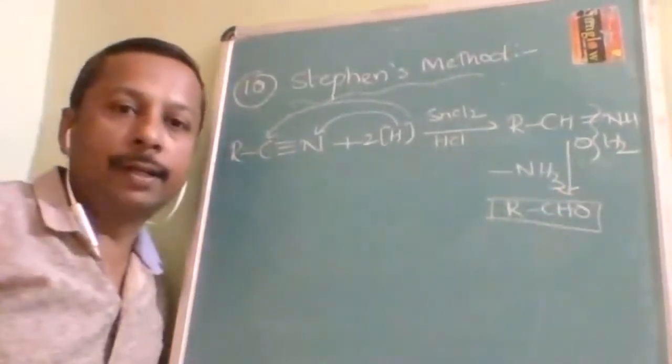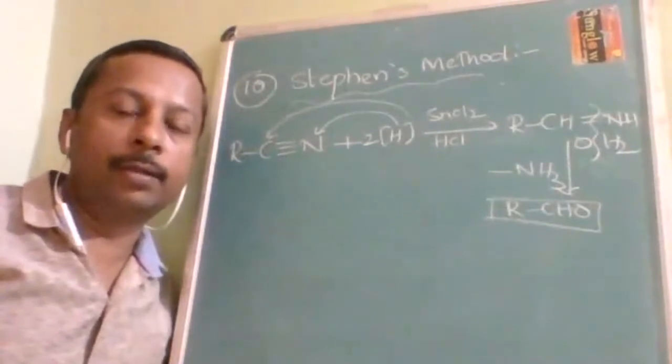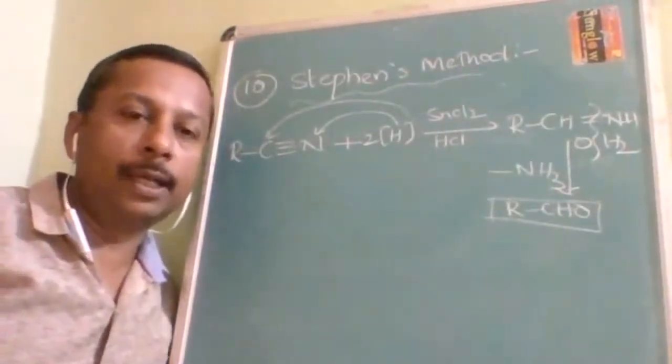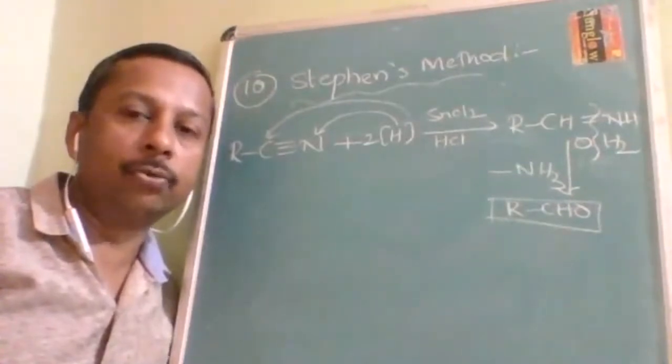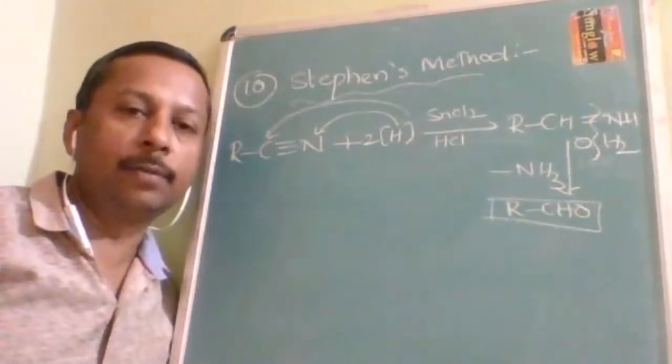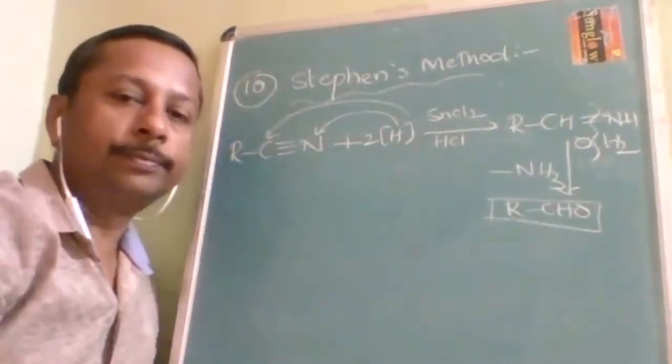Stephen reduction is the preparation of aldehyde by reaction of cyanide with SnCl2 followed by hydrolysis. What is Stephen reduction? Stephen method, is it understood?